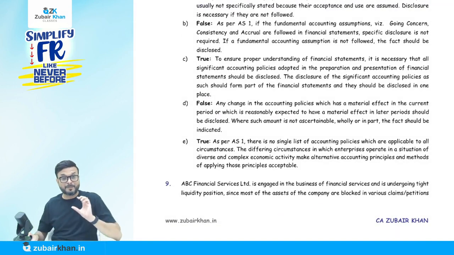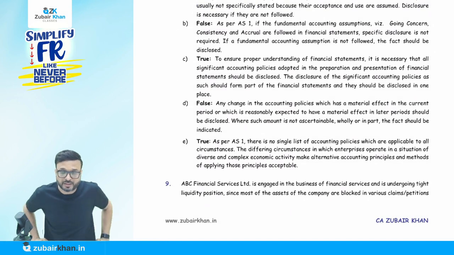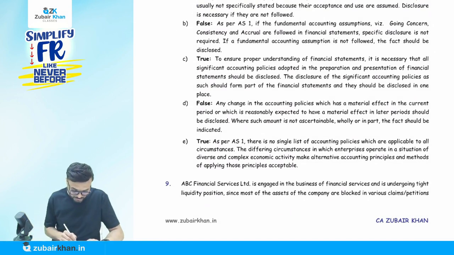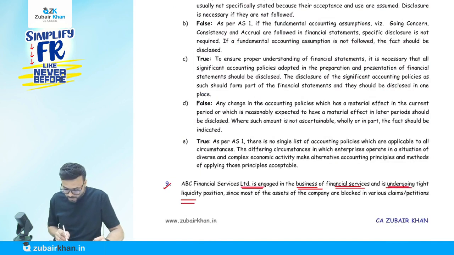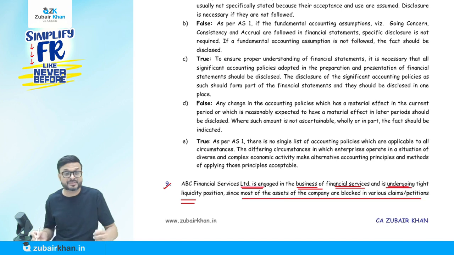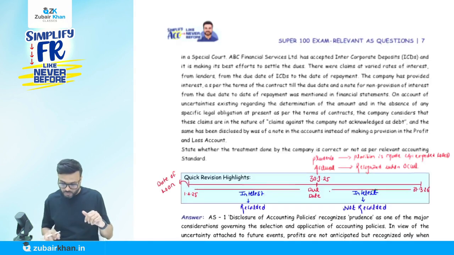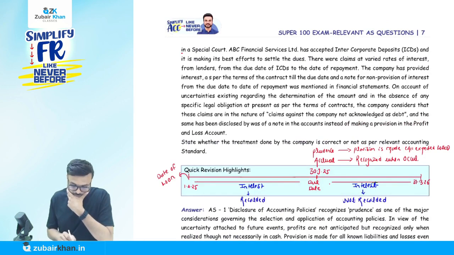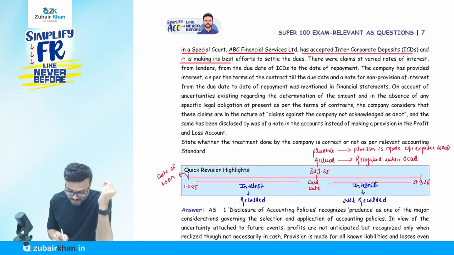Now I am covering the important question, which is the most relevant from the examination point of view. Now, question number 9. ABC Financial Services Limited is engaged in the business of financial services and is undergoing a tight liquidity position since most of the assets of the company are blocked in various claims or petitions. So they are going through a very tight liquidity crunch, with so many claims going on. Very important.